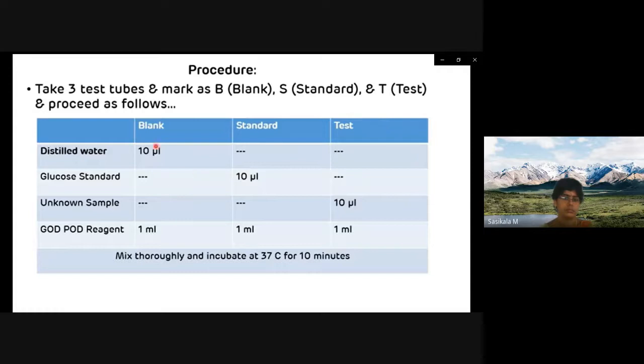After taking the blank, standard, and test, add 1 ml of glucose oxidase peroxidase reagent in all these test tubes. Mix thoroughly and incubate at 37 centigrade for 10 minutes. After 10 minutes, you have to read the optical density on the colorimeter at 520 nanometer or green filter.